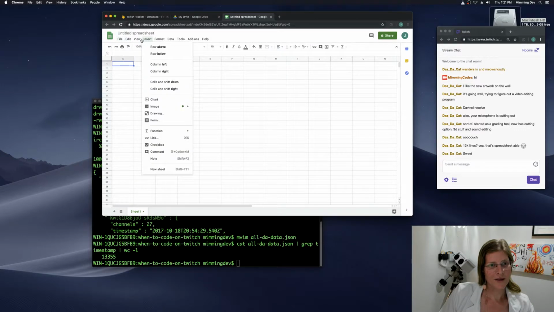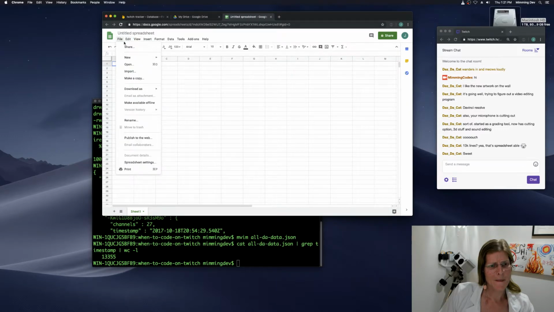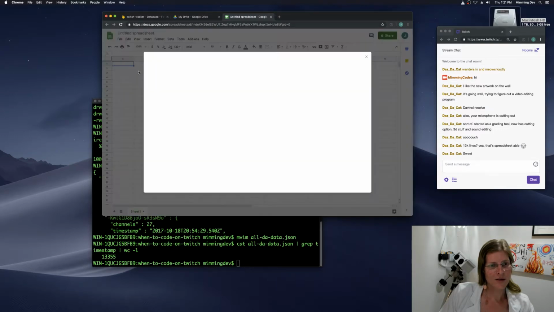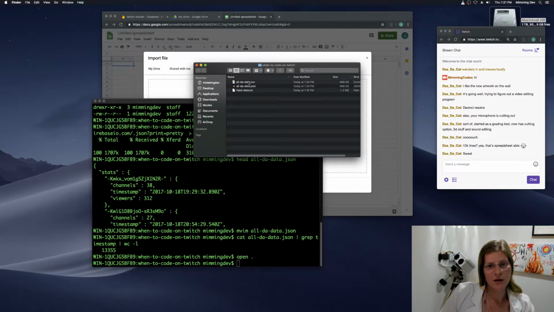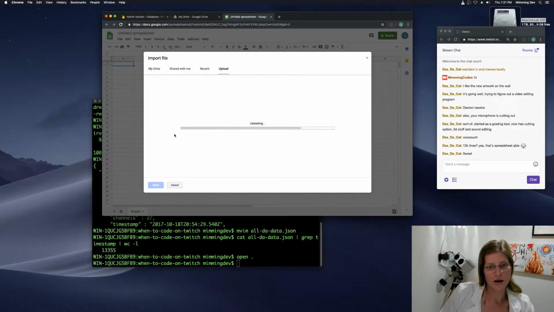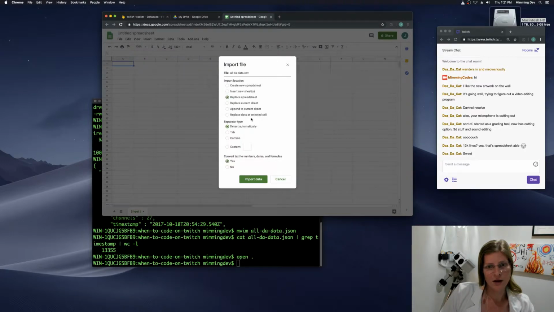Where does import live? There it is, right under my mouse. Sure. Default everything.